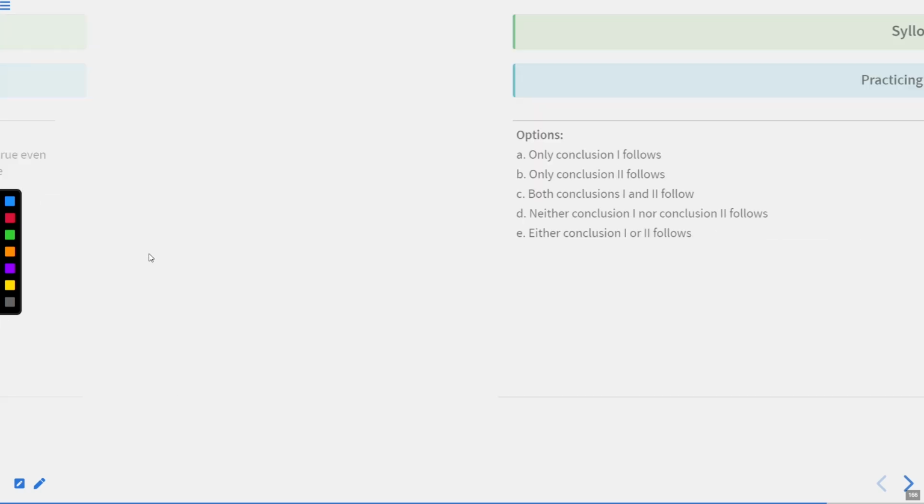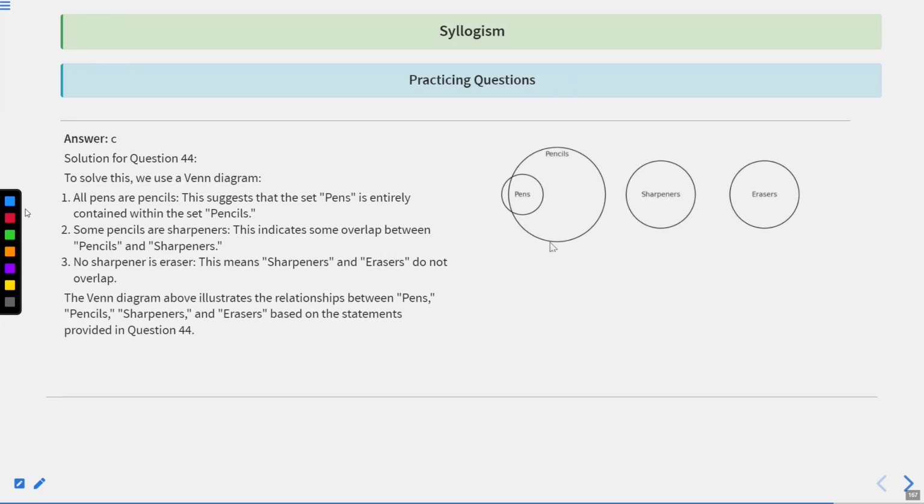I suppose you have already drawn the Venn diagram, my dear students. Now let's figure out. All pens are pencils. Not the correct method of drawing the Venn diagram. All pens, then the pencils. This is pencils. Some pencils are sharpeners. There should be an overlap between pencils and sharpeners. And no sharpener is eraser. There is a clear difference between sharpener and eraser. Here you need to understand the subject for the third statement is sharpener and the predicate is eraser.